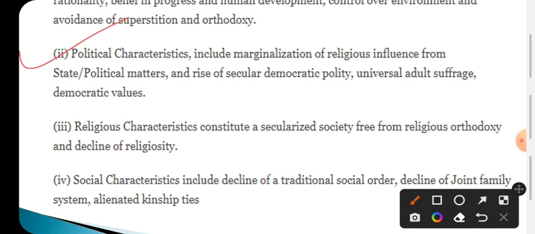Now what we are facing today in the political system is corruption, and wrong things are growing day by day. These are not the characteristics of a modernized society. So in order to be modernized, we have to make our political system very secular and very democratic. Friends, universal adult suffrage should be enjoyed in a very systematic, structured way. Everyone should have awareness of their right to vote, and democratic values should be there. This is the political area.